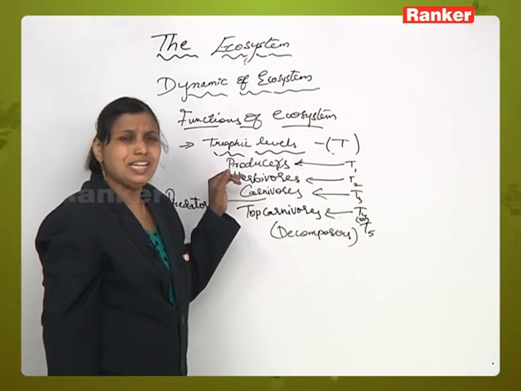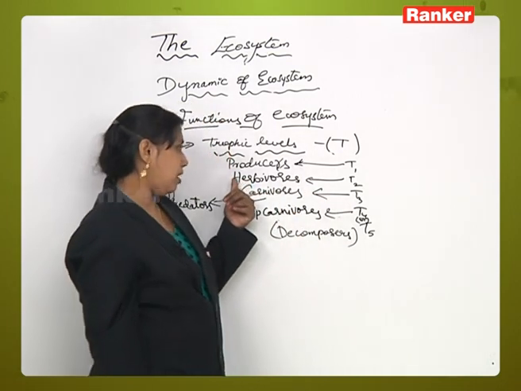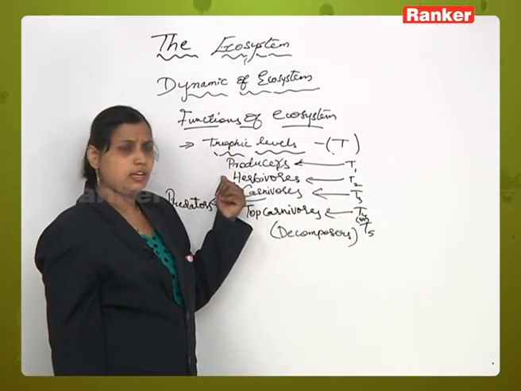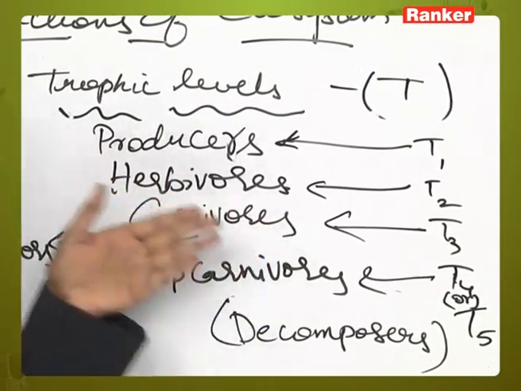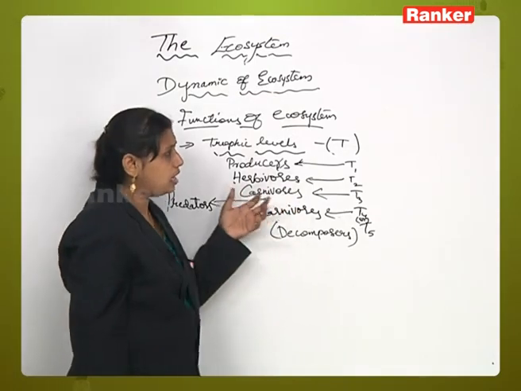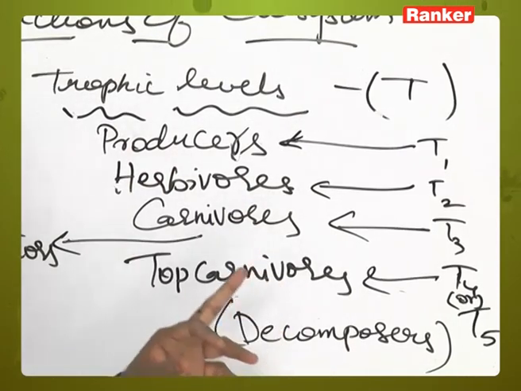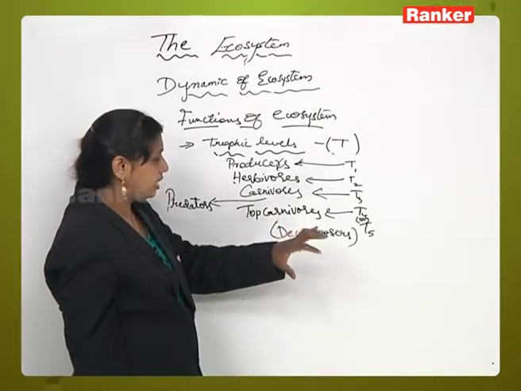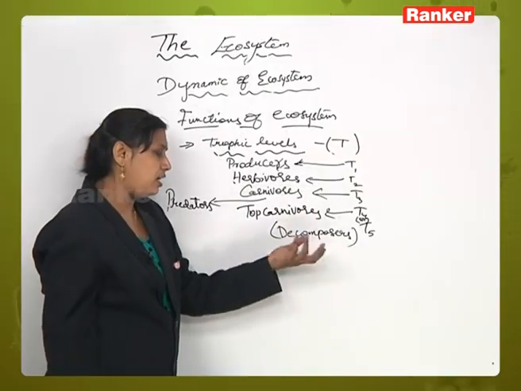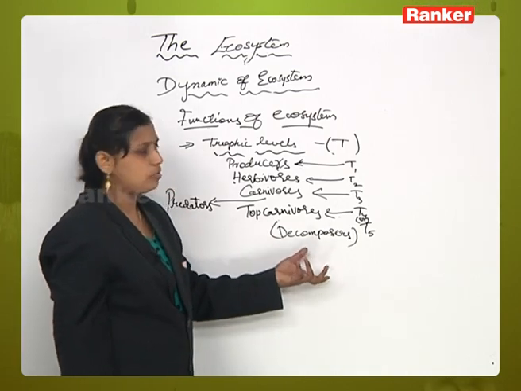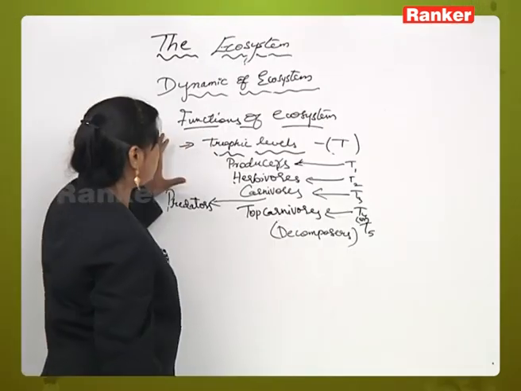T2 are herbivores, the animals which depend on green plants, which prepare food material, for their food. T3 are carnivores, which eat the herbivores for food material. In between, there are 2 to 3 levels of carnivores, all of which are called predators. Next to them we come across carnivores which are not eaten by any other carnivores or any other animals, called top carnivores. At T5, ultimately decomposers are present, which are also one of the trophic levels of the energy pyramid. So this is about trophic levels.